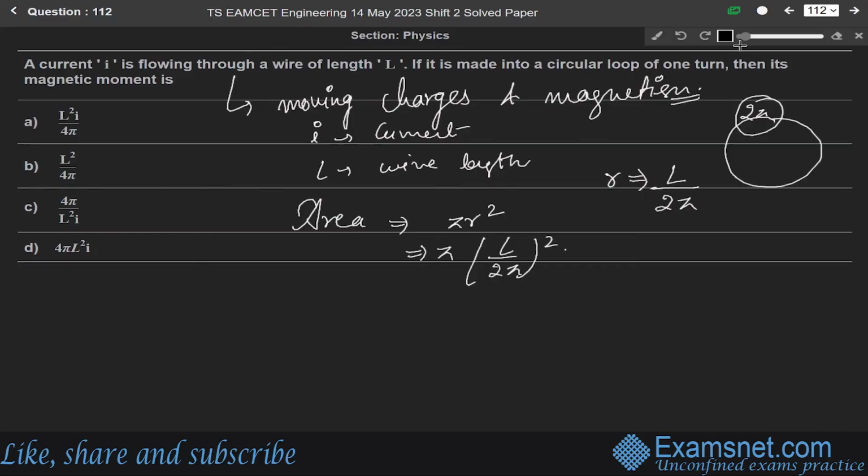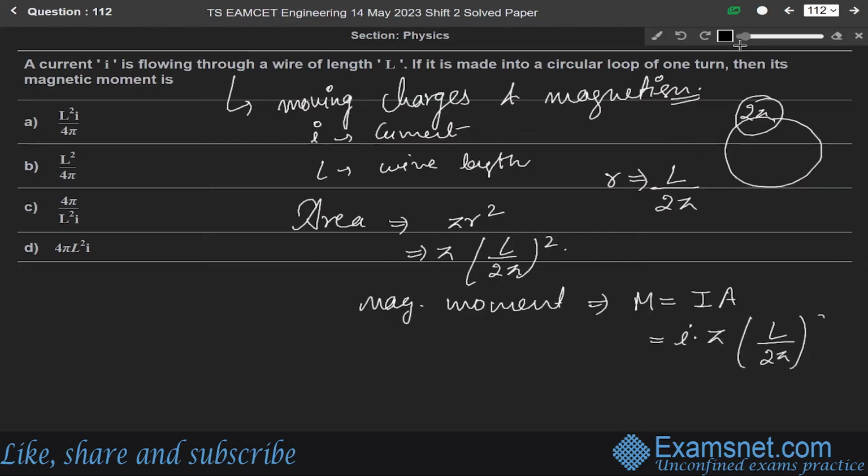Now this magnetic moment will be equal to current into area. The simplest formula for magnetic moment: M is equal to current into area. Current is I, and area is pi into L over 2 pi whole square.